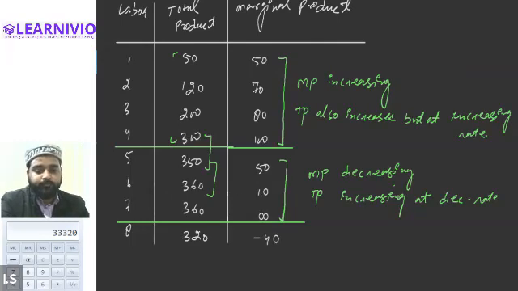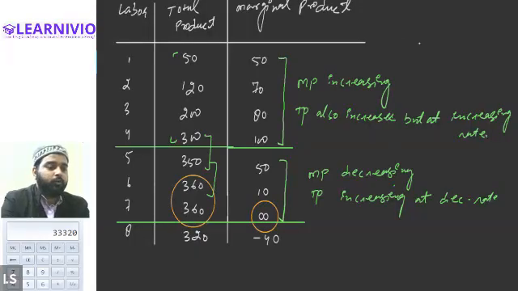Now, one more thing, you can notice that when marginal product becomes 0, there is no change in the total product, right? That means when marginal product becomes 0, total product becomes constant. So when marginal product becomes 0, you can write it here: marginal product is equal to 0.